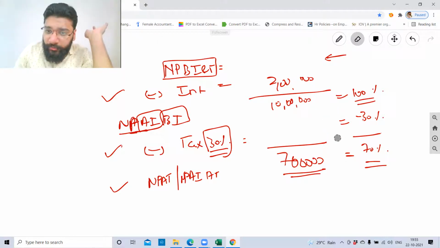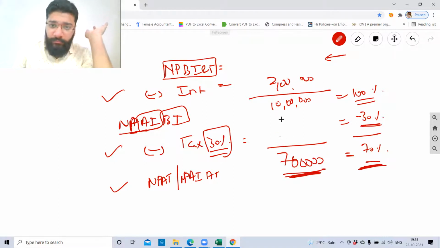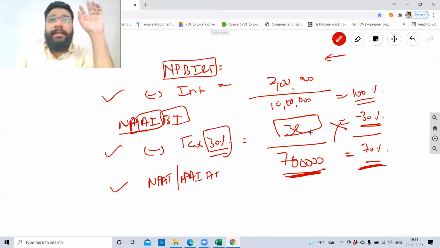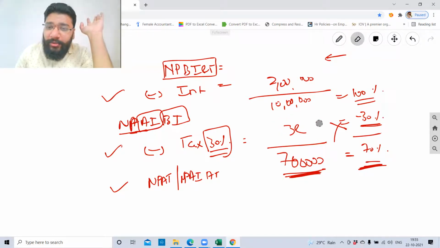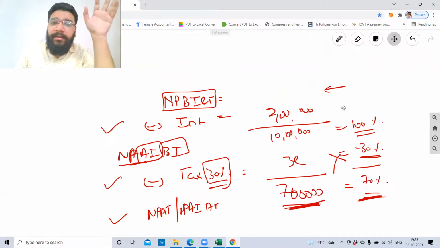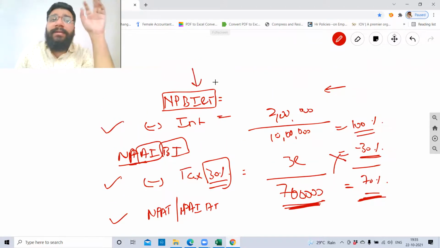Or you can say if 7 lakh is equal to 70%, then for 30%, what will be the proportionate value? You will get 3 lakh. This is called the vegetable vendor technique. The majority of formulas are derived using this technique. Now that you have 10 lakh rupees, guys, what is my net profit before interest and tax?